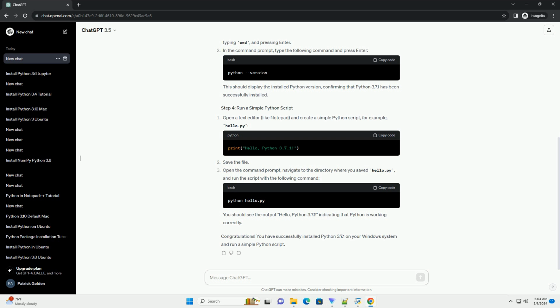Open a text editor, like Notepad, and create a simple Python script, for example, hello.py. Save the file. Open the command prompt, navigate to the directory where you saved hello.py, and run the script with the following command.